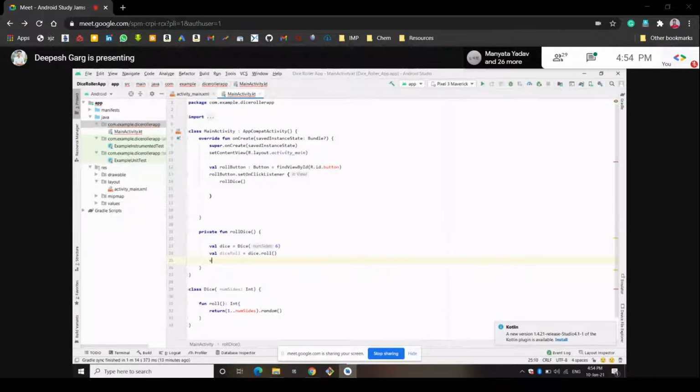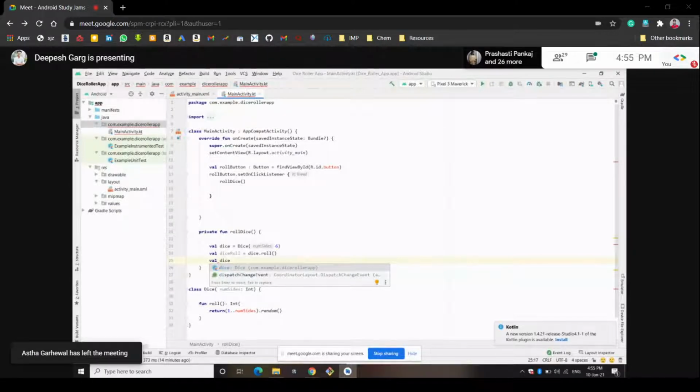This dice image is related to what kind of image will be generated when we click on the roll button, because there are 6 types of images. One image for one output, another image when 2 is generated. According to this we have 6 images. I will show you later in the session how these images are uploaded in this app.